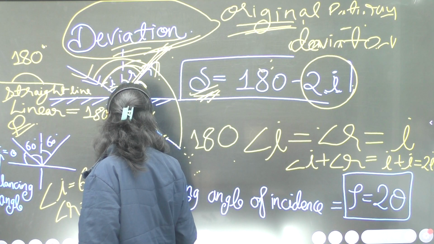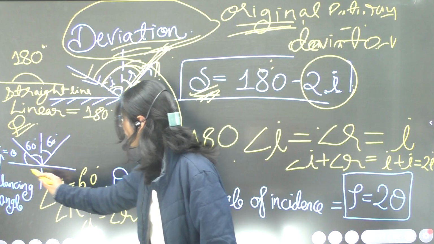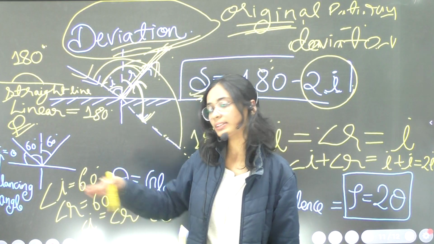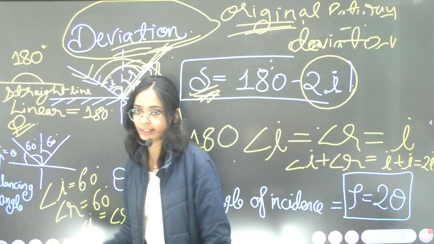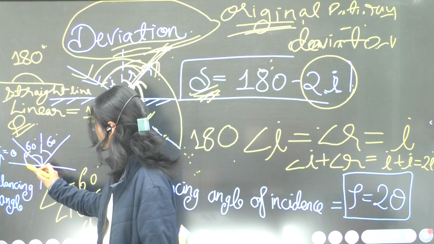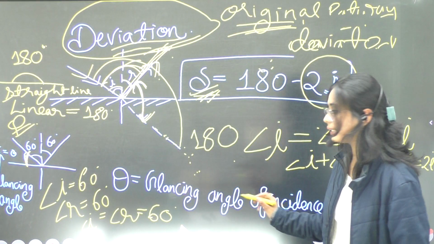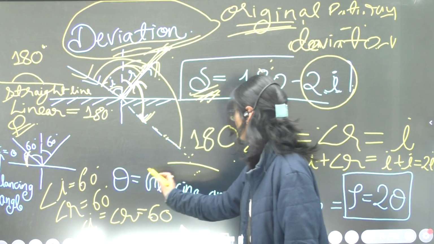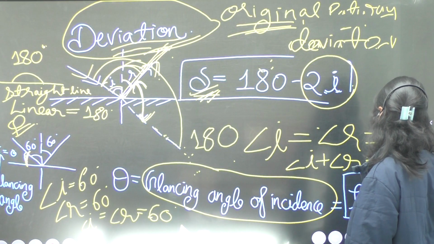So both are equivalent to 60 degrees. Let's suppose we are given a theta angle equal to 30 degrees. This theta angle is the glancing angle of incidence. We can calculate the deviation by the formula rho equals 2 theta.